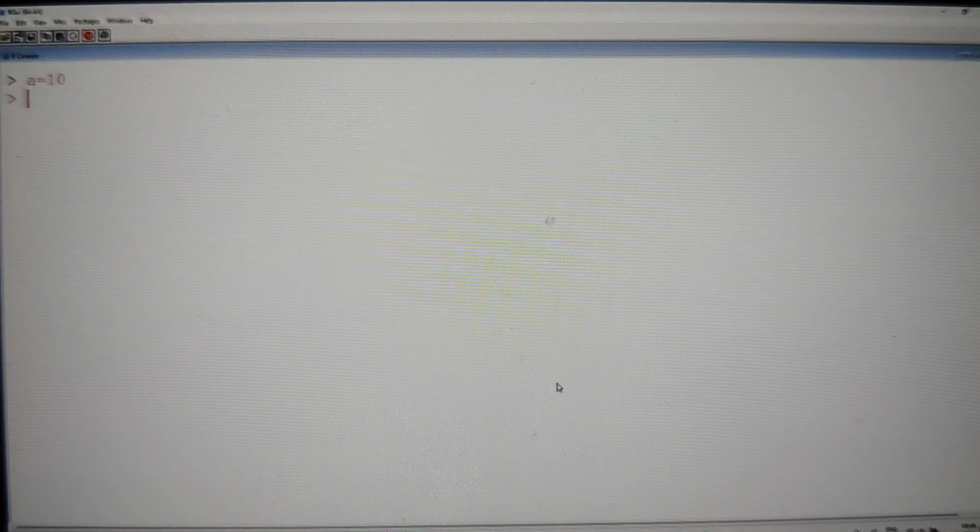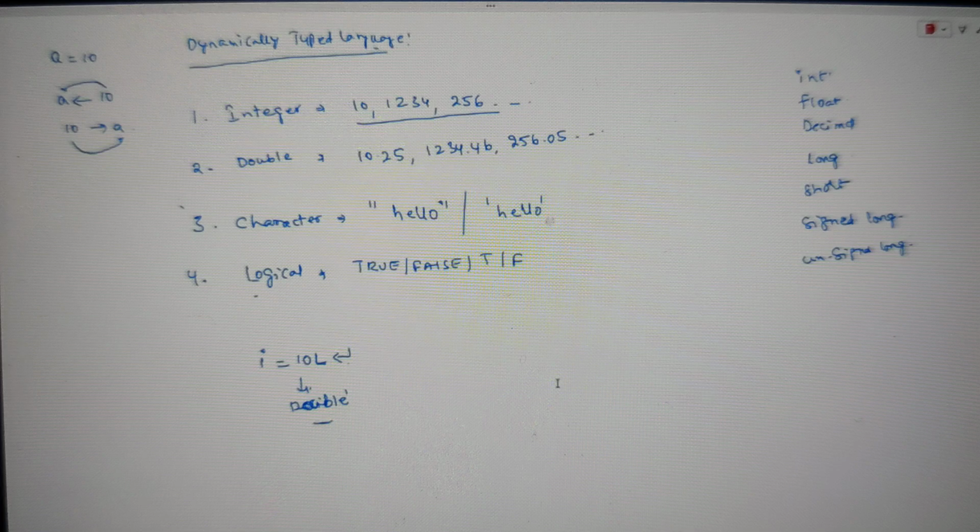But our main important point here is, as we are discussing, we don't decide the data type, R will decide the data type. Then how can you know whether it is an integer, a double, a character, or a bool? How can you identify that? For that, there is one small, important and very frequently used function, guys. All of you have an idea about what functions are, guys. Our language is completely implemented with the help of functions.